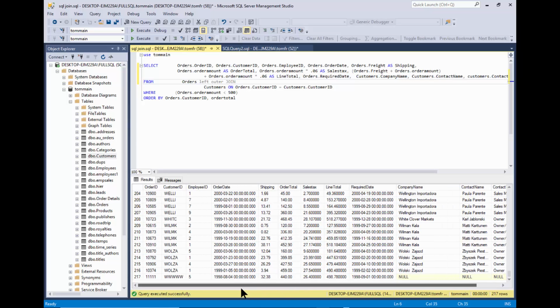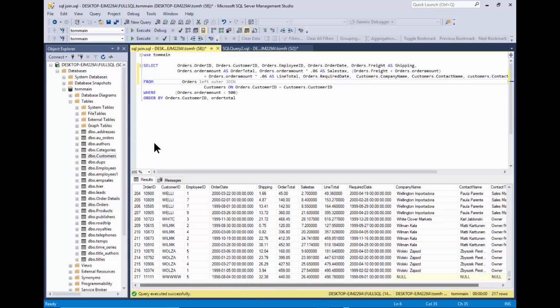Here we have this order ID that has customer ID www. So there must not be a customer in the actual customers table that has www in there. And that's why these fields are coming up as null. The left outer join showed all of the records in the orders table, even if they're not in the customers table. Let's change that to, say, a right outer join, and that'll be the exact opposite. The right outer join means it'll show all of the records from the customers table, even if there's not a matching record in the orders table.